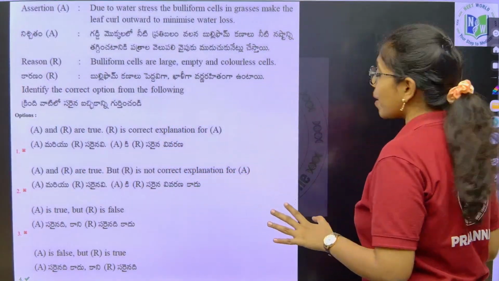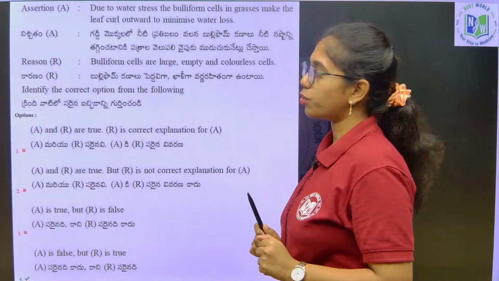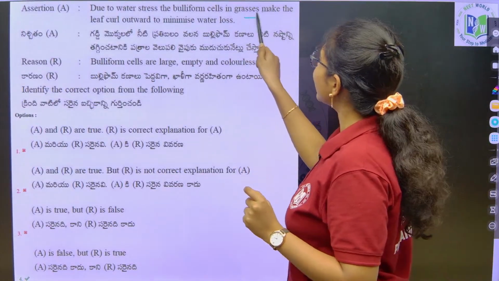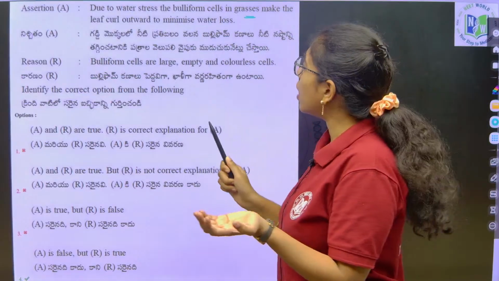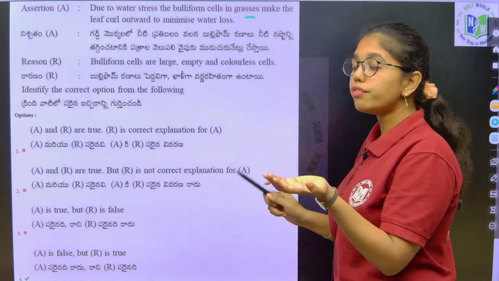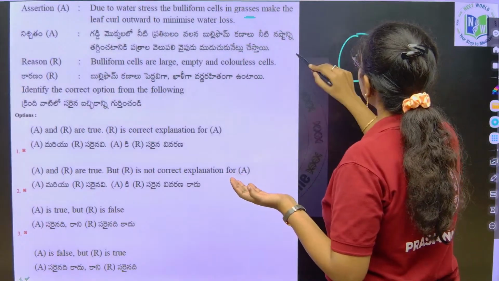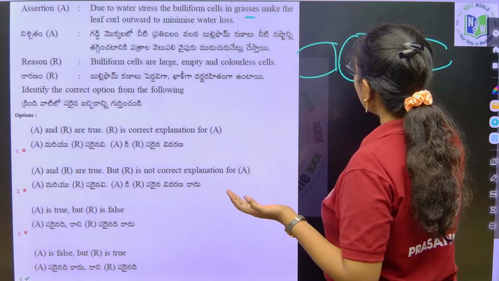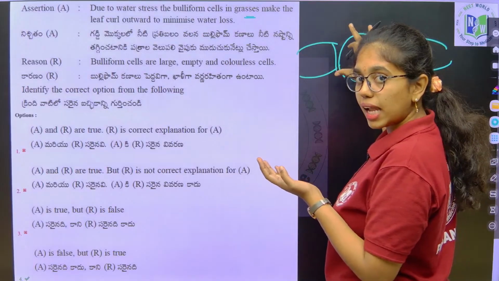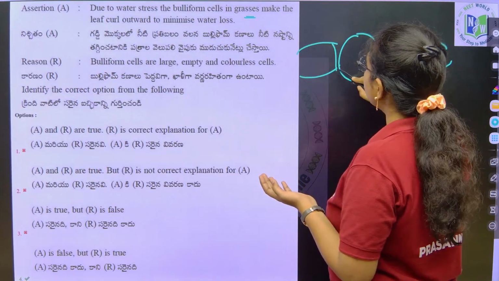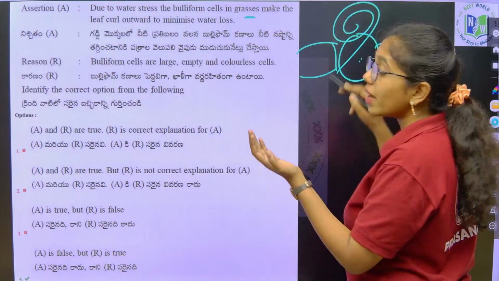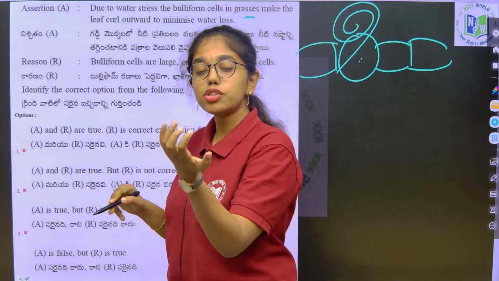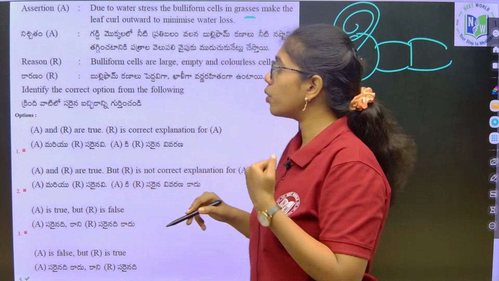This is also from anatomy of flowering plants only. Due to water stress, the bulliform cells in grasses make the leaf curl outwards, wrong. Bulliform cells are larger cells in the epidermis layer of monocot leaf. These are the large cells which are colorless, and this leads to curling of the leaf inwards, not outwards, during flaccid conditions.